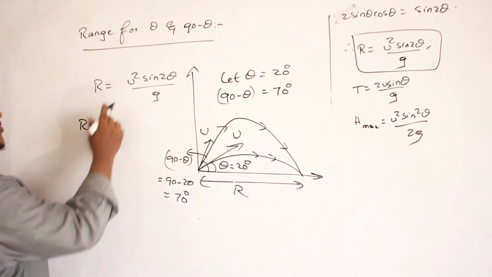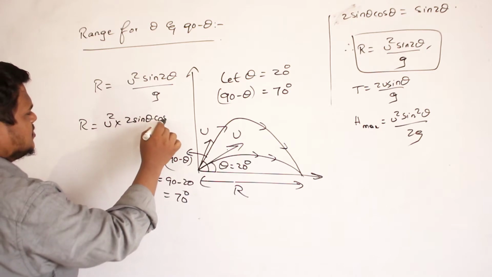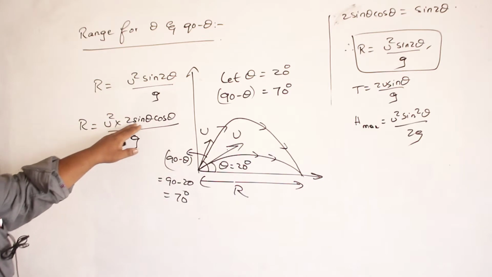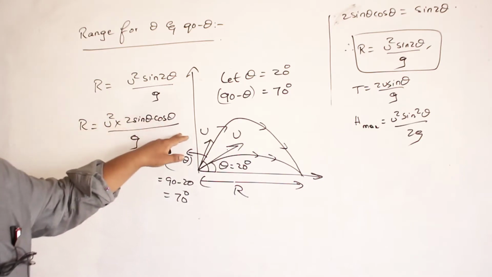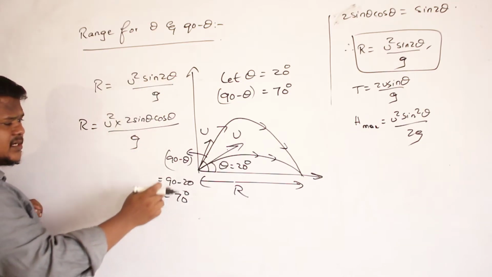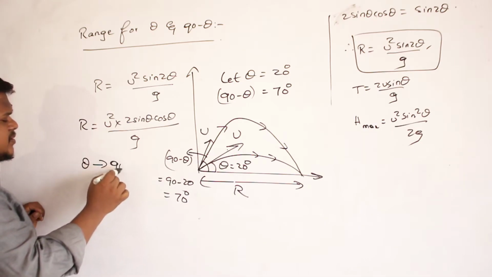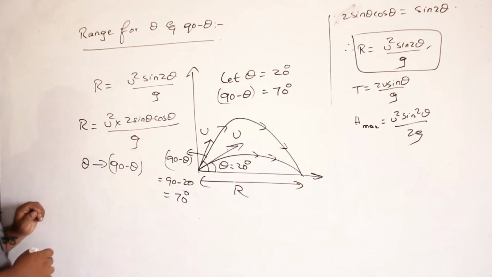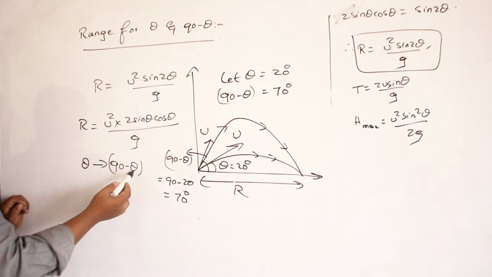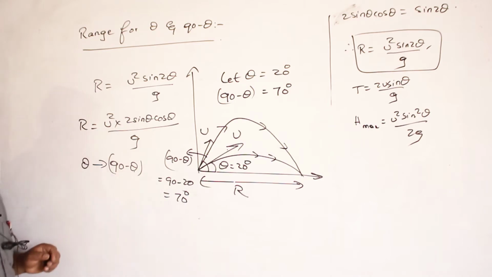My initial velocity should remain the same. Theoretically, let us see. So R is equal to u square sin 2 theta, which can be written as u square times 2 sin theta cos theta divided by g. Already we studied sin 2 theta can be written as 2 sin theta cos theta, according to trigonometry. Now instead of theta, if I throw the body at an angle of 90 minus theta, then instead of theta I have to write 90 minus theta. Similarly here also, instead of theta, I have to write 90 minus theta. So substitute.